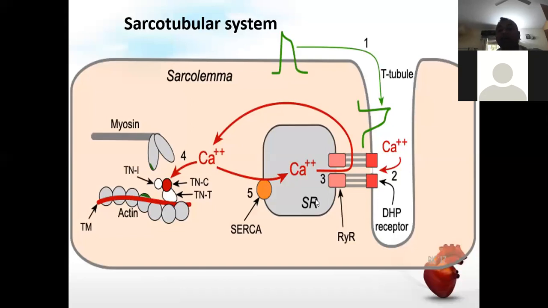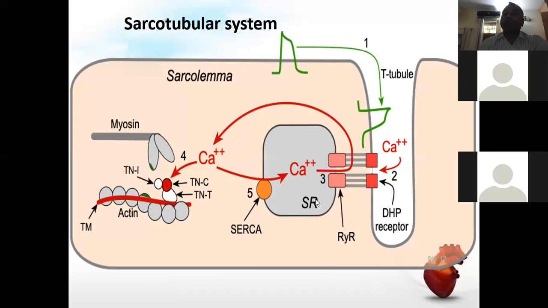These channels are also called DHP receptors. This DHP full form is dihydropyridine receptors. These are very important receptors, and on the action on this receptor, there are a few drugs called calcium channel blockers, which are basically the dihydropyridine type of blockers.